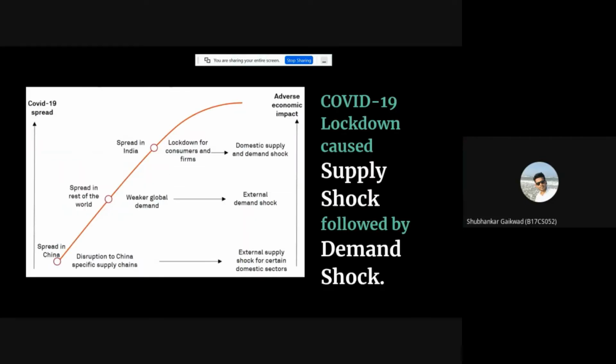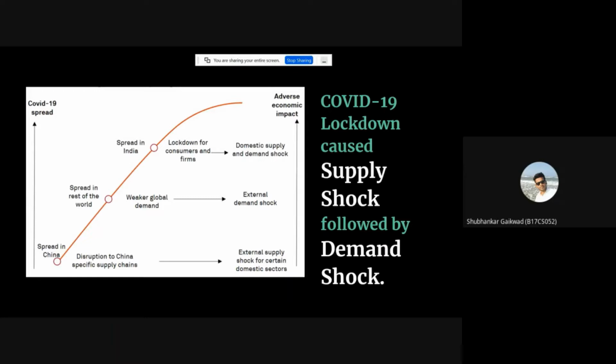So, looking at the trend of how COVID-19 spread, when it was only in China, there was a disruption of the Chinese supply chain, which was specific to just China, which was an external supply shock for certain domestic sectors. Then, as the coronavirus spread across the rest of the world, there was a weak global demand, which also led to an external demand shock.